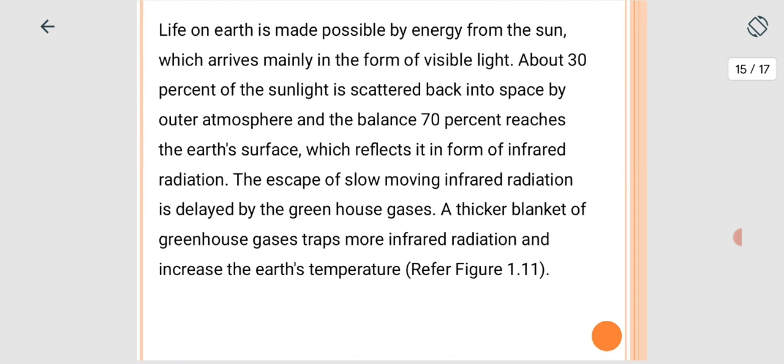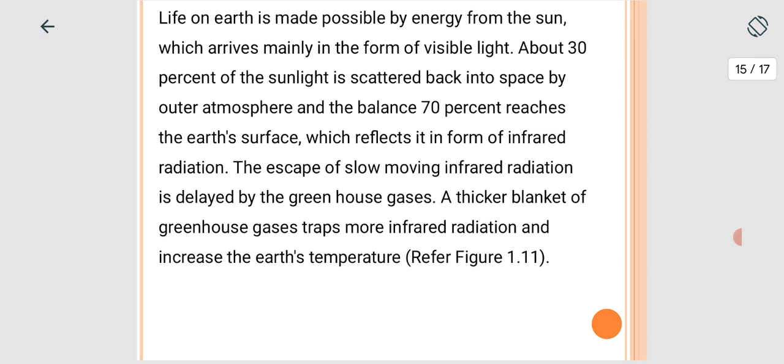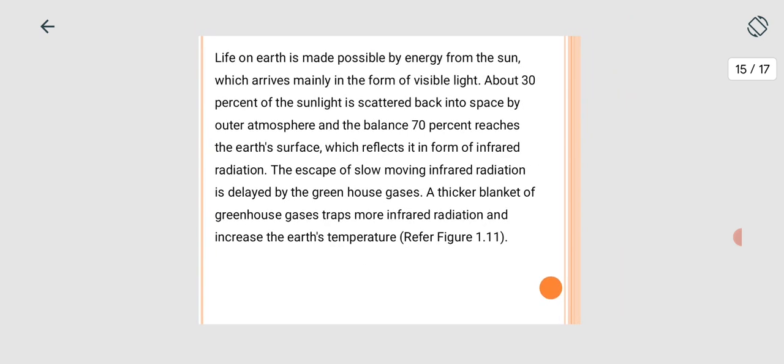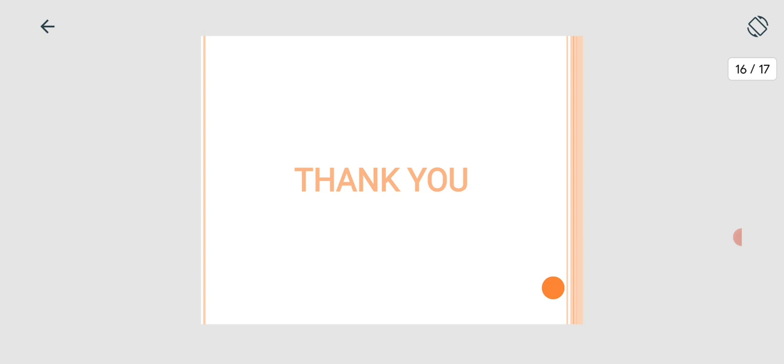Life on earth is made possible by the energy from the sun, which arrives mainly in the form of visible light. About 30% of the sunlight is scattered back into space by the outer atmosphere, and the balance 70% reaches the earth's surface, which is reflected in the form of infrared radiation. A portion of the slow-moving infrared radiation is delayed by the greenhouse gases. A thicker blanket of greenhouse gases traps more infrared radiation and increases the earth's temperature. So this is the explanation for the greenhouse gases.